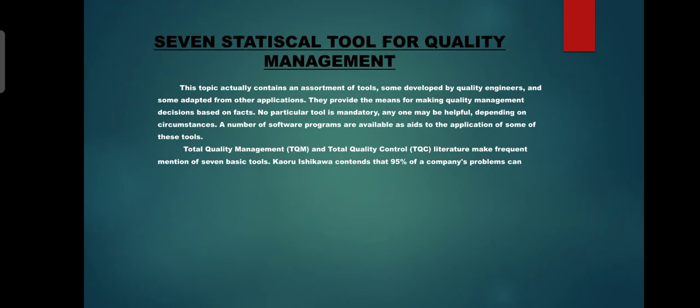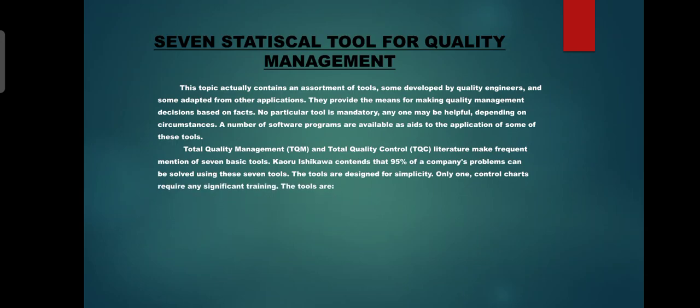Kaoru Ishikawa contended that 95% of a company's problems can be solved using these 7 statistical tools. These tools are designed for simplicity, and a flowchart does not require any significant training. Then we can see what the 7 statistical tools are.